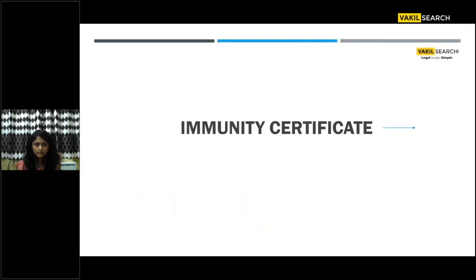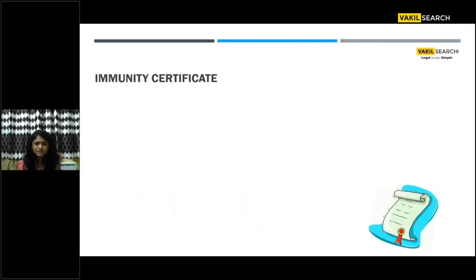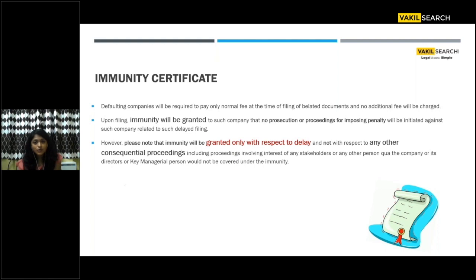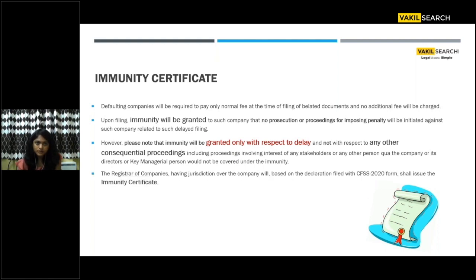Let's see how we do this, the immunity application, and understand what this immunity certificate is, why we need it, how we obtain it, and when it is effective. To understand in very layman terms, immunity is like a safe ticket. A scheme is given to you, you have applied for the scheme and taken the benefit of it, but what is the record or the evidence that you have taken advantage of the scheme?